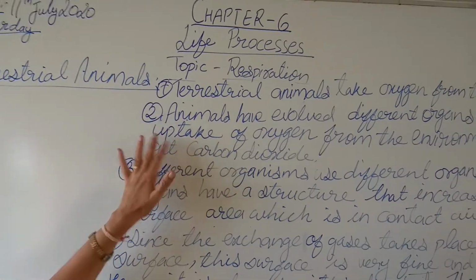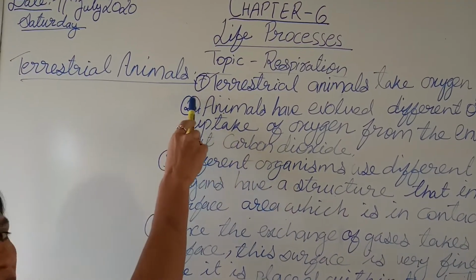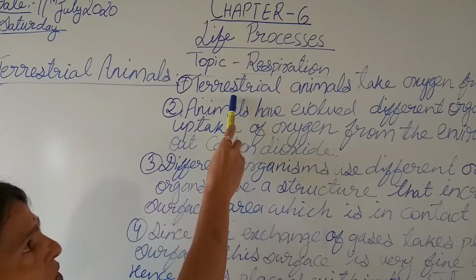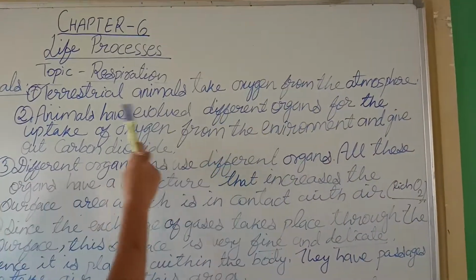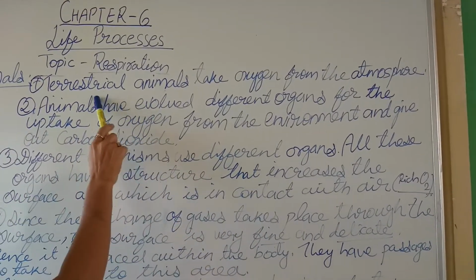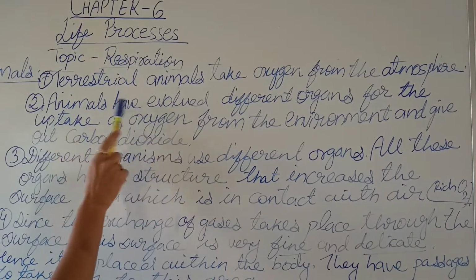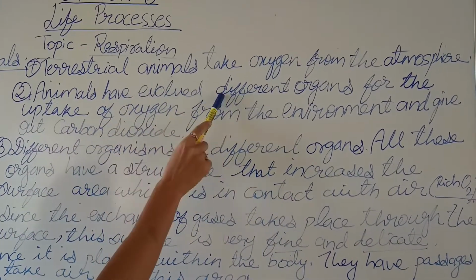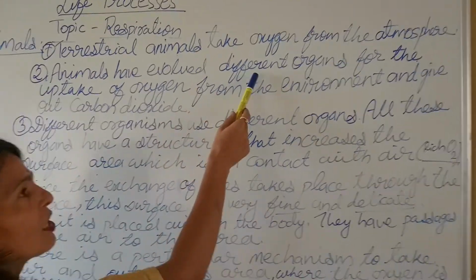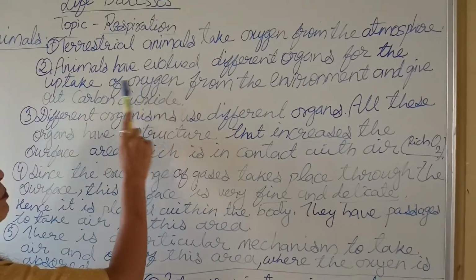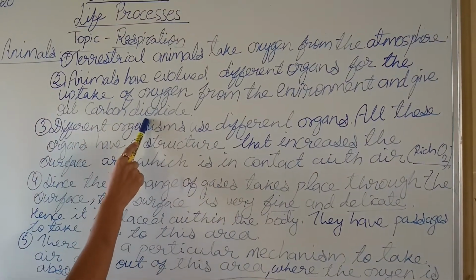So before that, what is that? Terrestrial animals, this is the category we people belong to. Terrestrial animals take oxygen from the atmosphere; you can call them land animals also. All animals have evolved different organs for uptake of oxygen from the environment and to give out carbon dioxide.